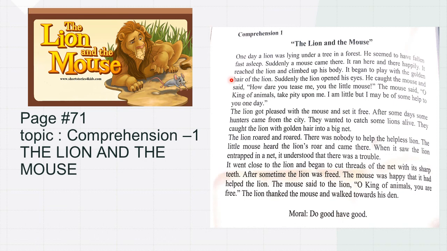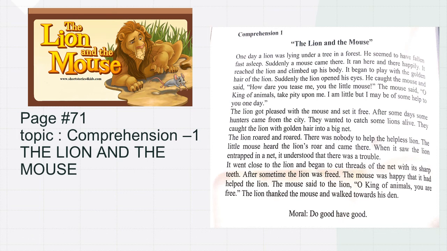Suddenly, the lion opened his eyes. He caught the mouse and said, "How dare you tease me, you little mouse?" Now the lion is very angry as the mouse was playing with the lion's hair and it was teasing the lion. So the lion got very angry. The mouse said, "O king of animals, take pity upon me. I am little, but I may be of some help to you one day."